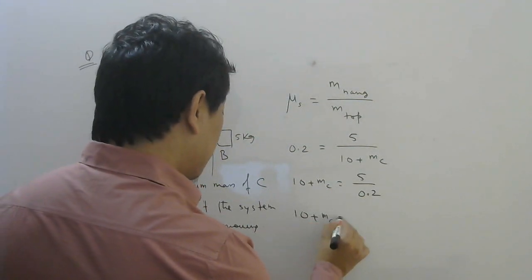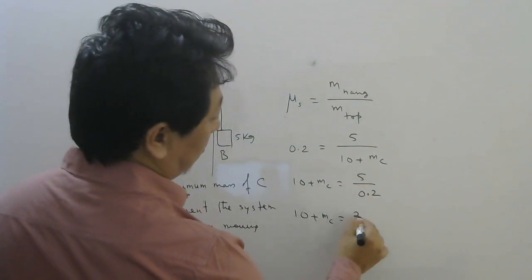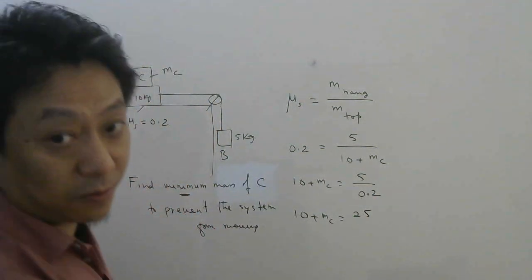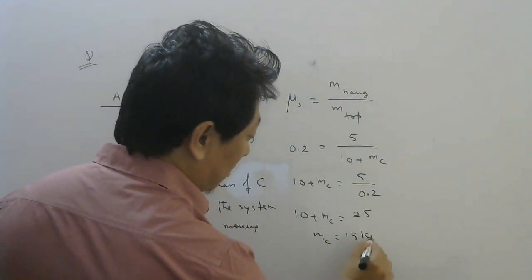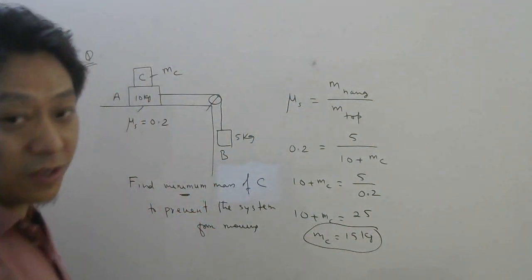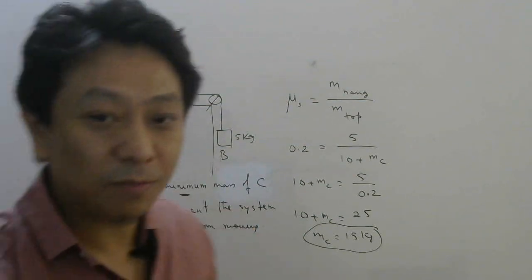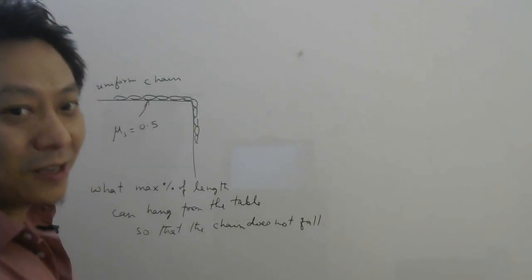Cross multiply, 10 plus mc will be 5 by 0.2. So 10 plus mc will be, this is 50 by 2, 25, right? So mc will be 15 kg. So that is the minimum mass. Okay, if you put less than this, the system will move. Okay, so let's do the next question.